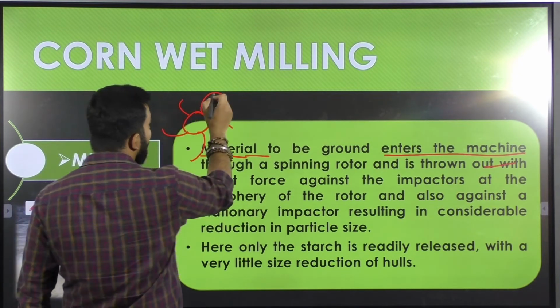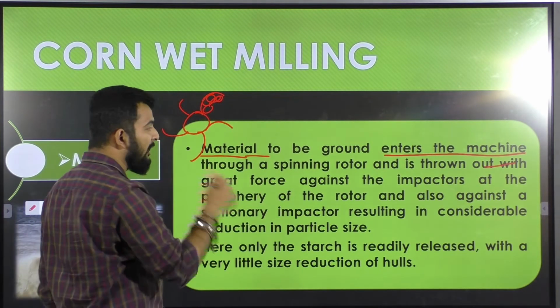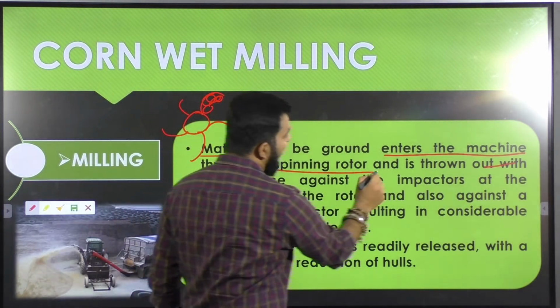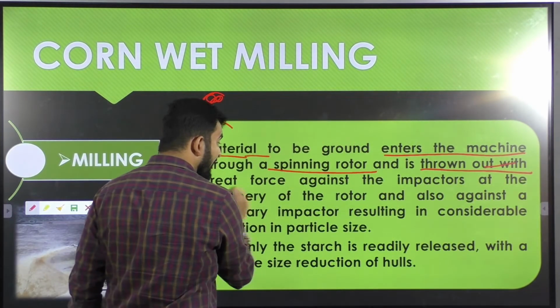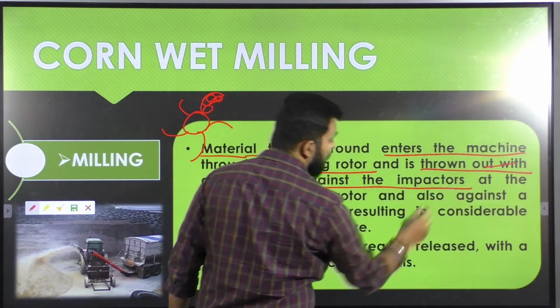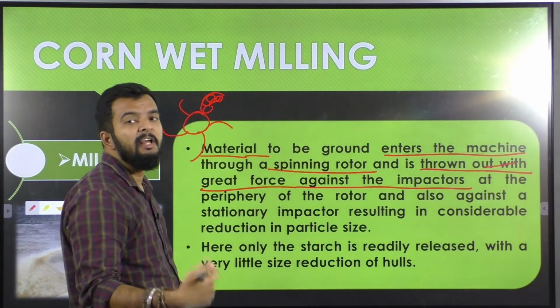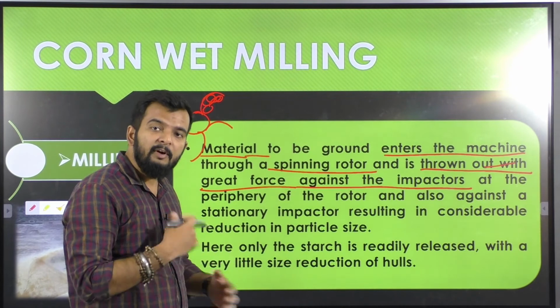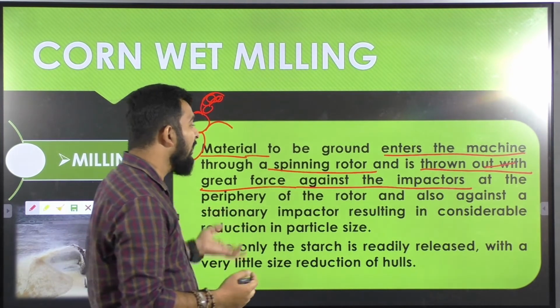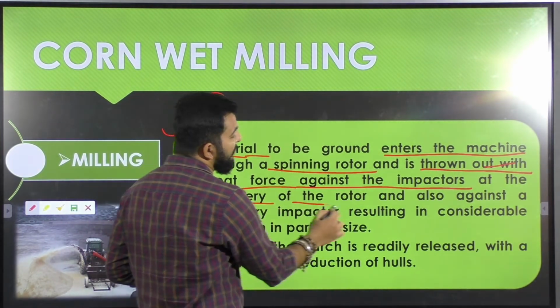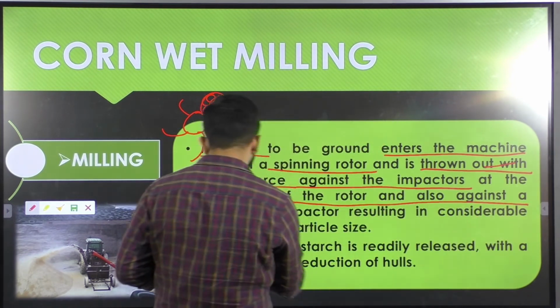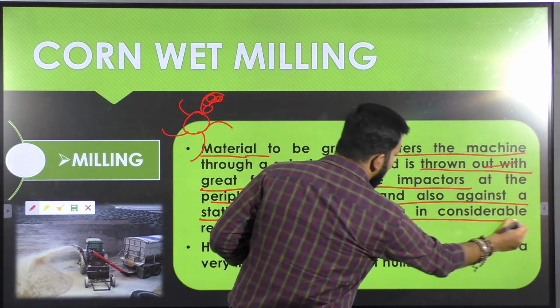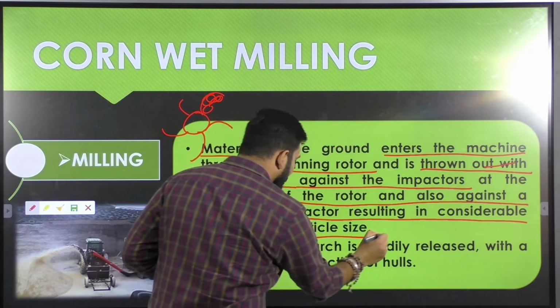It is thrown out with great force against the impactors. There are impactors at the periphery of the rotor and also a stationary impactor, resulting in considerable reduction in particle size.